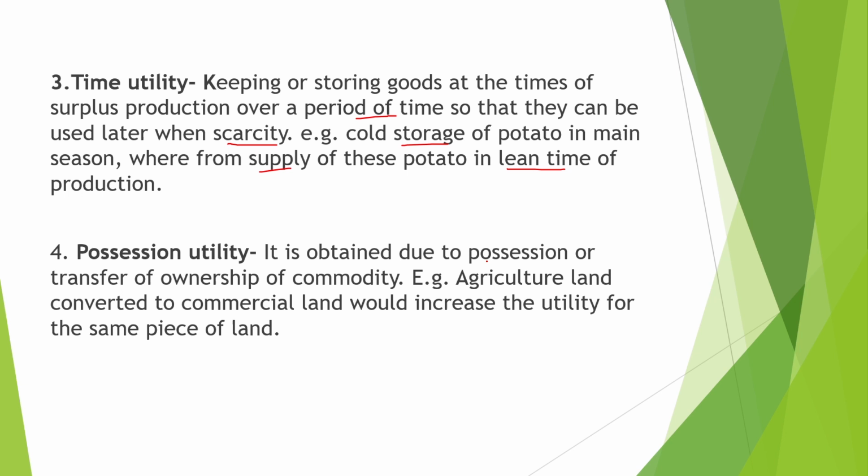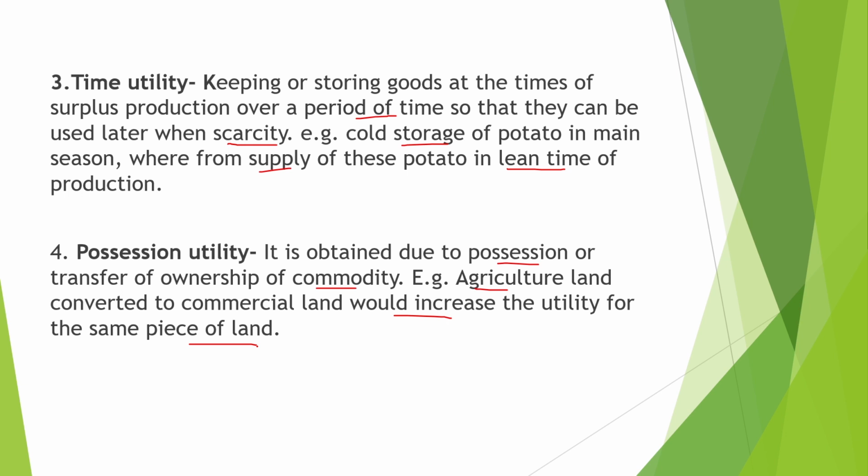Fourth is possession utility. It is obtained due to possession or transfer of ownership of a commodity. For example, agricultural land converted to commercial land would increase the utility for the same piece of land. So this is all about utility.